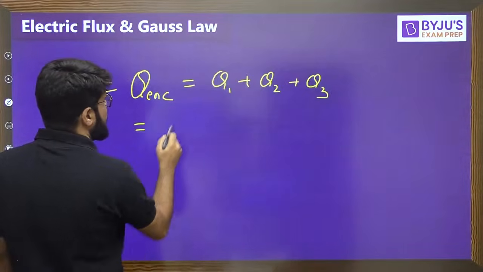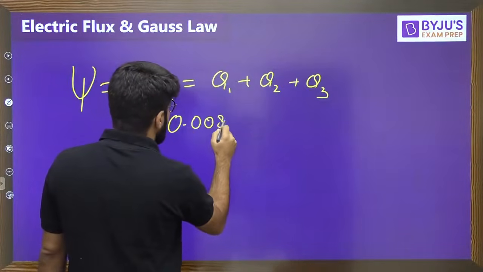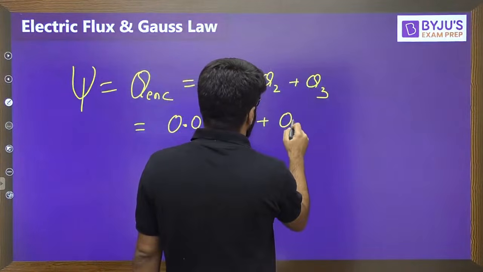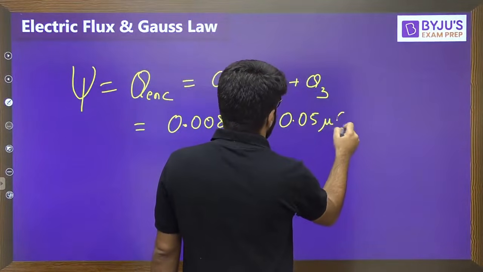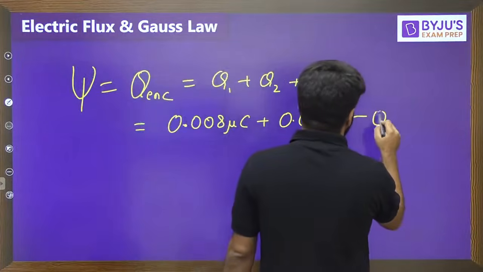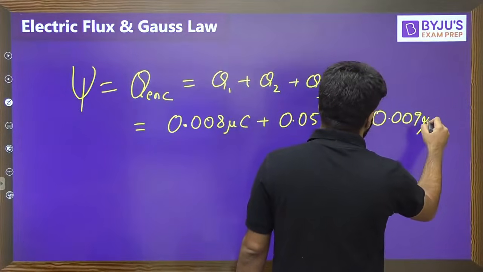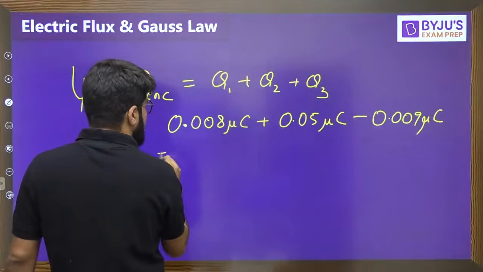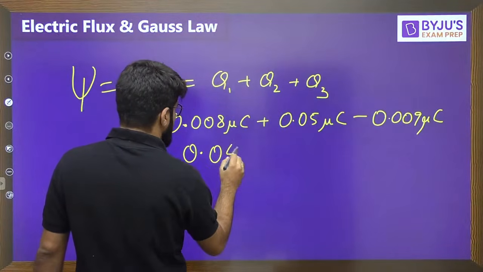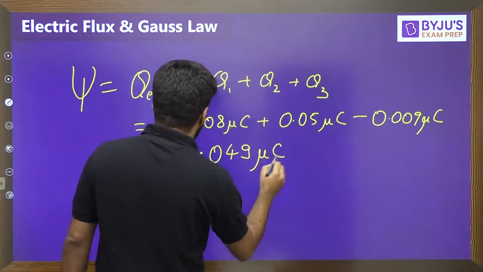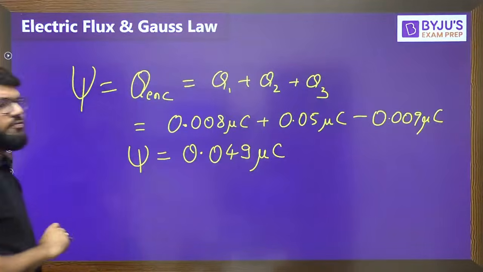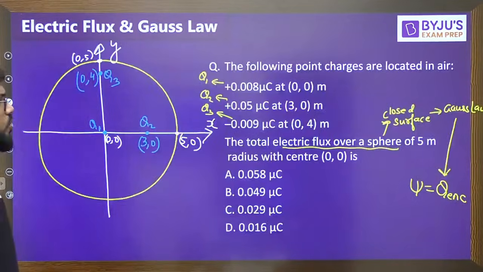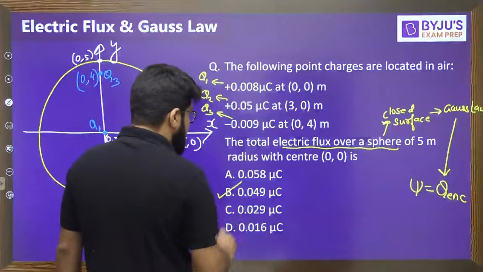The value of Q1 is 0.008 microcoulomb, Q2 is 0.05 microcoulomb, Q3 is minus 0.009 microcoulomb. So this is minus 0.001 and plus 0.05, which is 0.049 microcoulomb. The flux is 0.049 microcoulombs, and option number B is the correct answer.